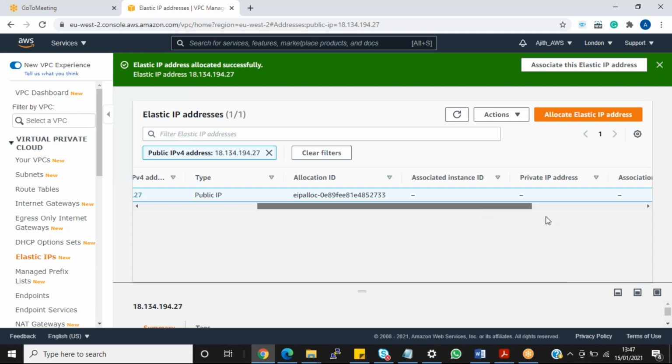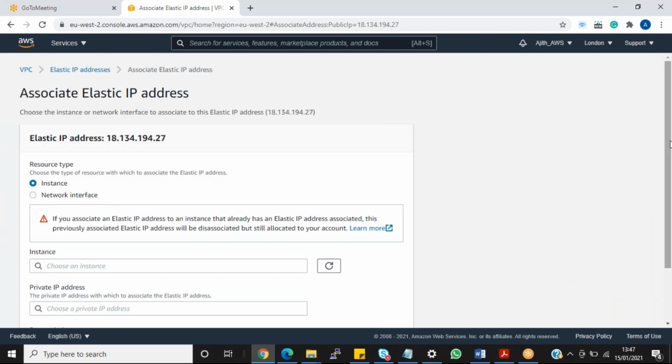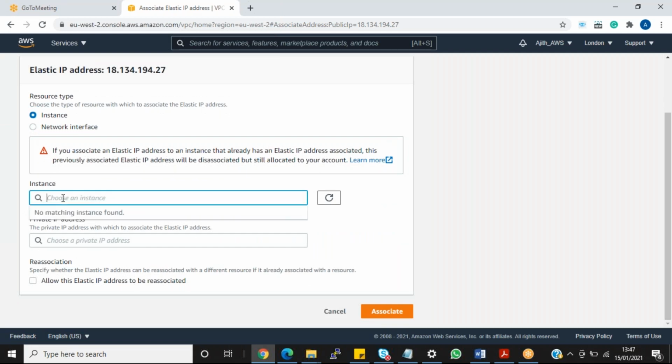Now click on the Actions button. See, Associate Elastic IP address. Select that. Here you will get options for your EC2 instance. Choose your EC2 instance. It seems right now you don't have any EC2 instance.